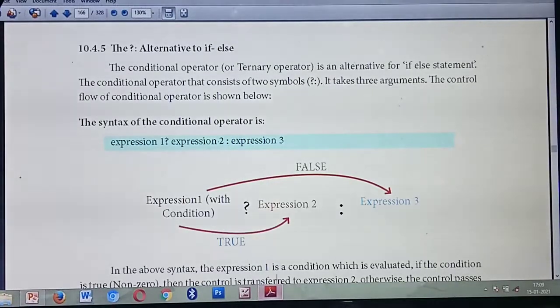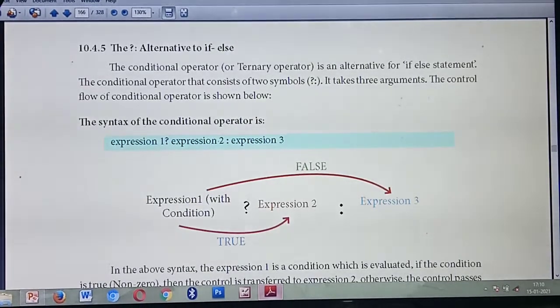Last class you studied the if statement and else if statement, nested if else as well as else if ladder, isn't it? So what's the use of the if statement? The if statement executes the program based on the expression or condition. If the condition is true, the true block will execute. In the if statement there is no chance for checking the false condition, isn't it? So we go to the next statement. Which statement? If else. What's the meaning of if else? If else has two conditions, isn't it? What are they? True as well as false.